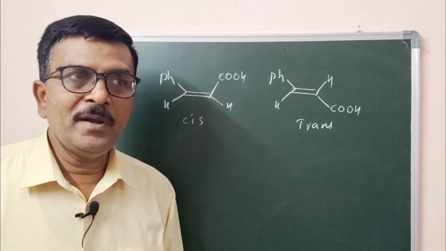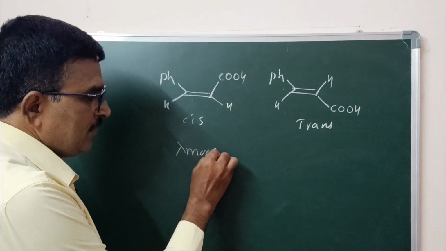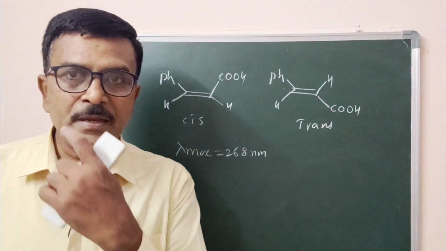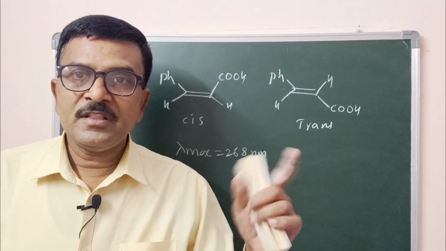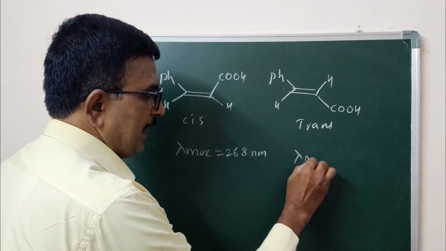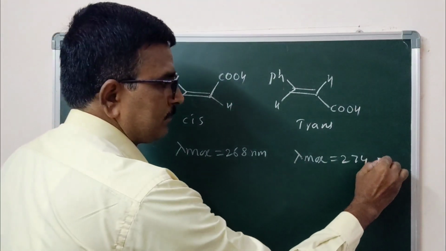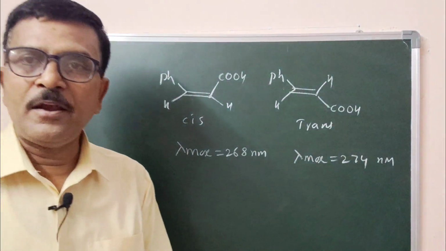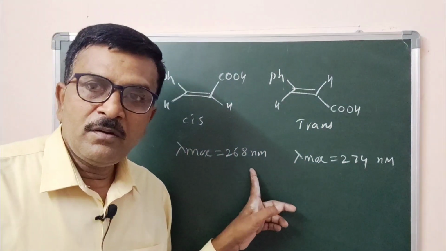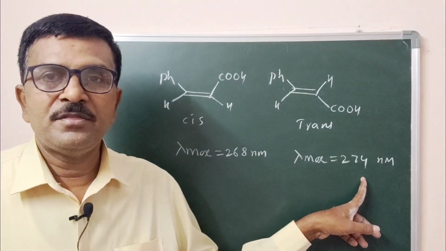One is cis, one belongs to trans. Here the cis isomer lambda max is equal to 268 nanometer. For the same molecule as the trans isomer, its lambda maximum is equal to 274 nanometer. You can observe the difference. The cis isomer has shorter wavelength, the trans isomer has longer wavelength.